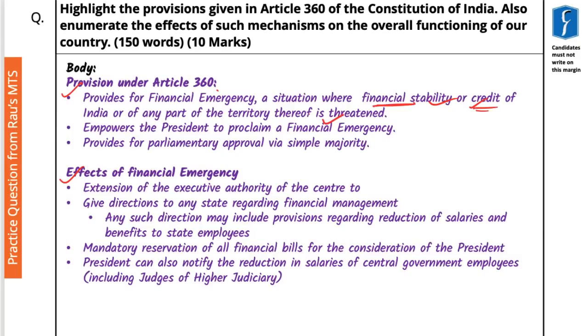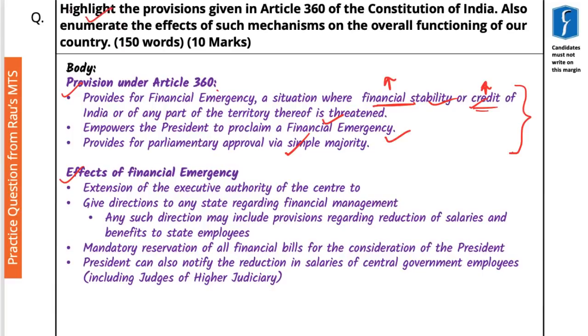So we have seen that there are only two conditions under which the provisions of financial emergency can be invoked, that is financial stability or credit of India. As we have already understood, it empowers the President to proclaim a financial emergency, and it provides for parliamentary approval via a simple majority. So these are the provisions which have to be highlighted.